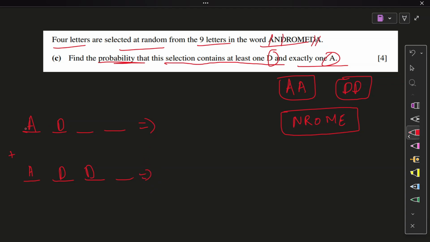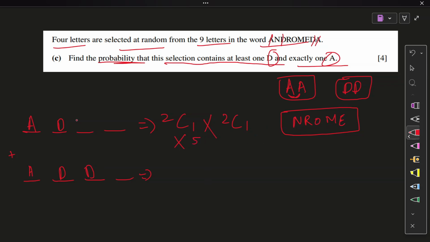Okay, so now this A, where is it coming from? This A is coming from any one of these two. It was possible that maybe this A occupied that position, maybe that A occupied that position, right? So I'm going to select from this box. 2C1, 1A was selected out of the A's, 1D was selected, and out of the remaining box, the final no-condition box is 1, 2, 3, 4, 5.